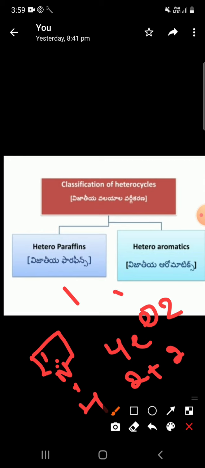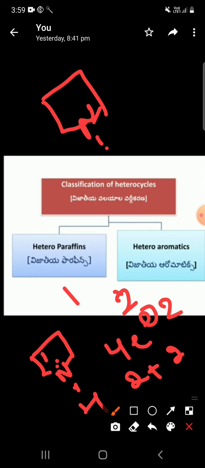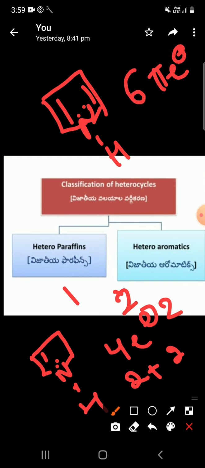Then what is the heteroaromatic? For heteroaromatic, you can take this example, with double bonds like this. If the pyrrole structure consists of double bonds and a lone pair, the lone pair is 2 electrons and the double bonds consist of 4 electrons, overall 6 pi electrons are delocalized in this ring. Planarity is given, and hybridization also, that is the aromatic structure. Here one heteroatom, the nitrogen atom, is joined in the ring, that is the heteroaromatic compound.